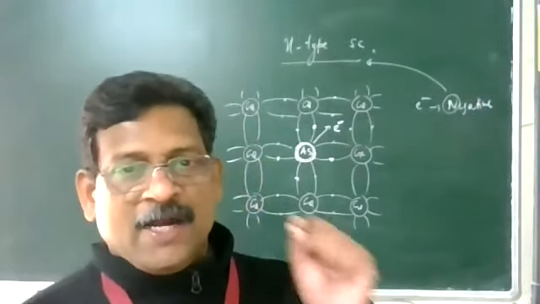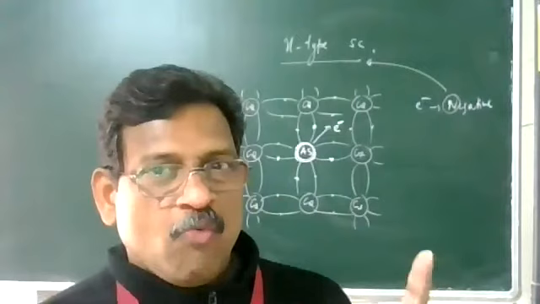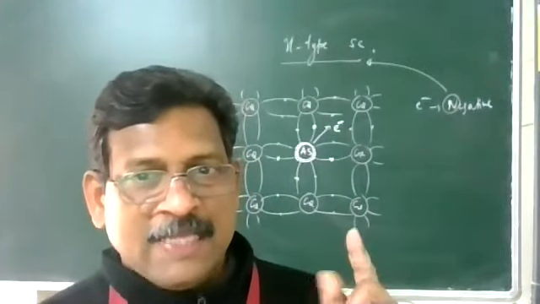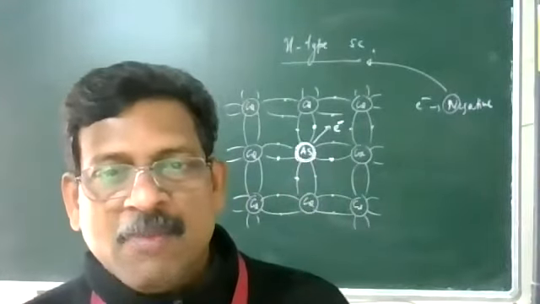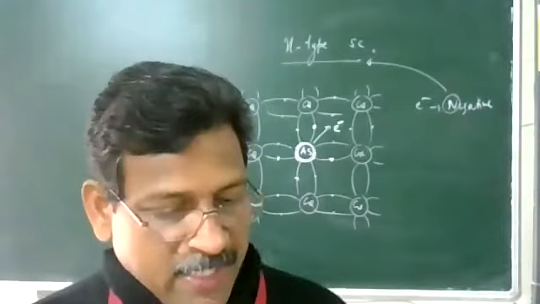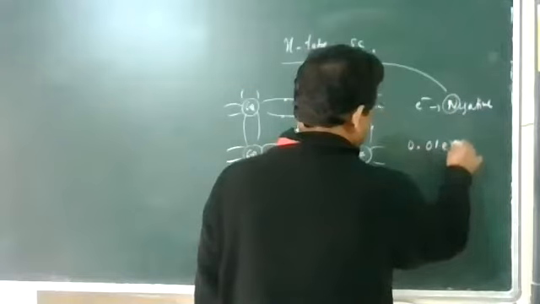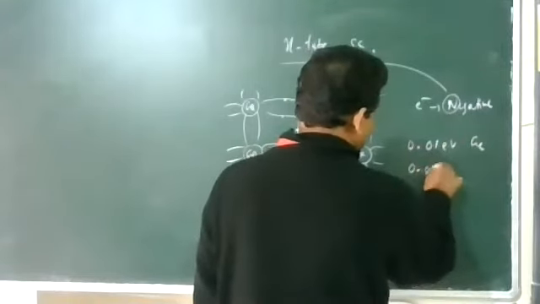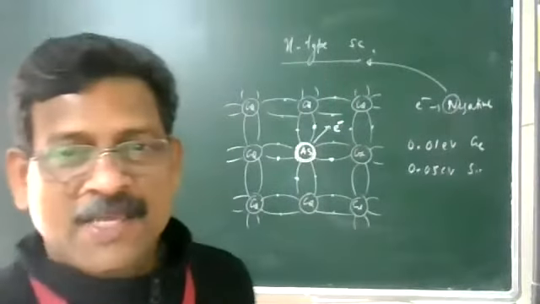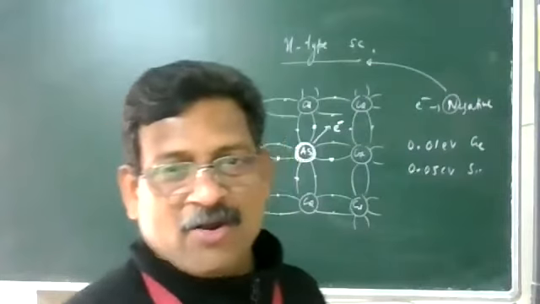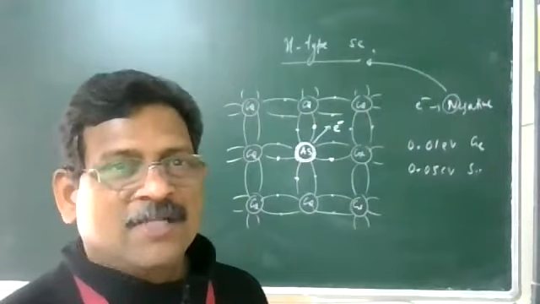So what you see here, addition of one pentavalent impurity produces one free electron to crystal lattice, and this electron becomes totally free and ready for conduction by taking very little energy, 0.01 electron volt for germanium, 0.05 electron volt for silicon. Given this energy, they will be totally free from their donor atoms.